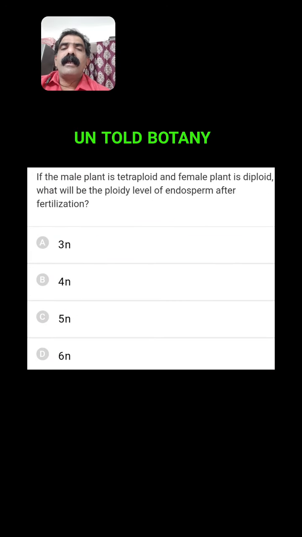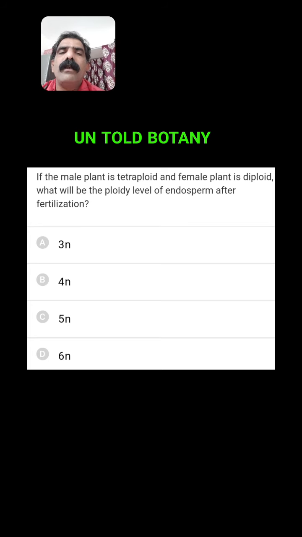The female plant is tetraploid, and a male plant is tetraploid and female plant is diploid. What will be the ploidy level of endosperm after fertilization? Actually, as we know, endosperm is developed from PEN, the primary endospermic nucleus, which is a result of triple fusion. One male gamete fuses with the diploid secondary nucleus, which is of the female.